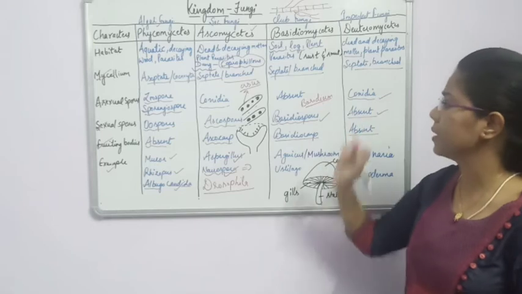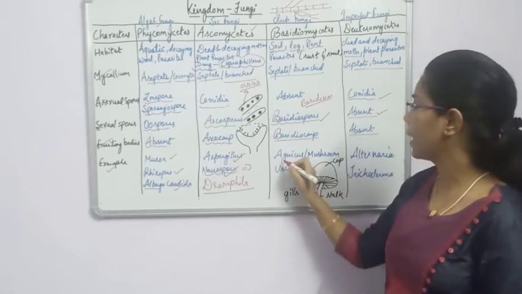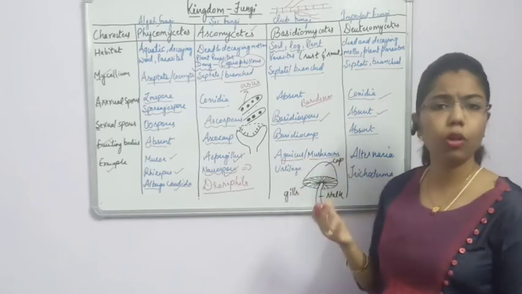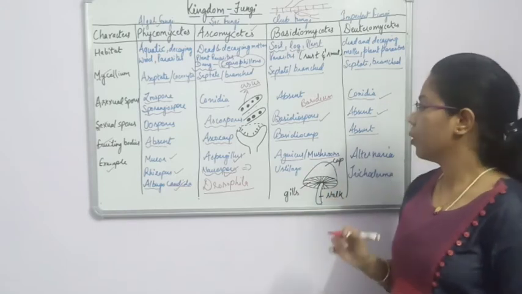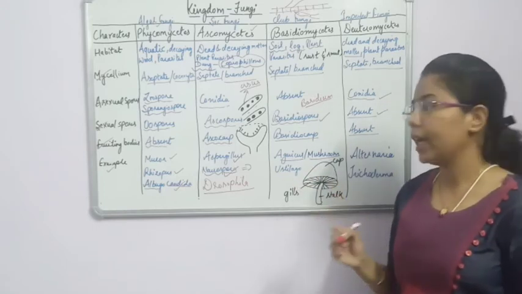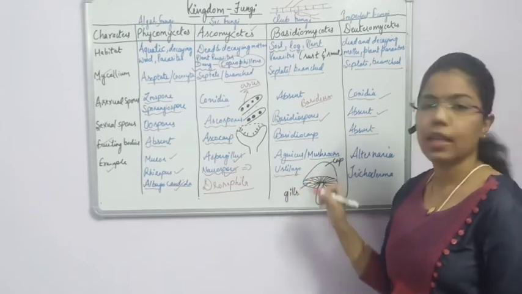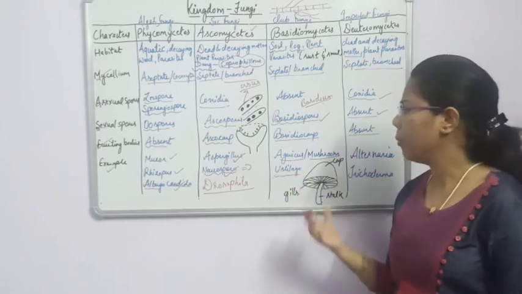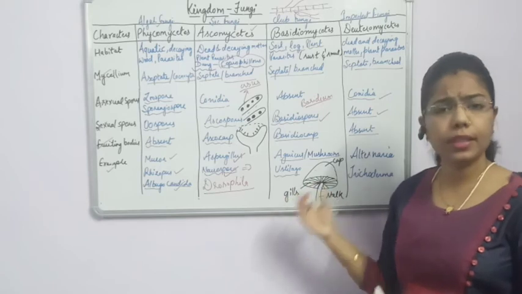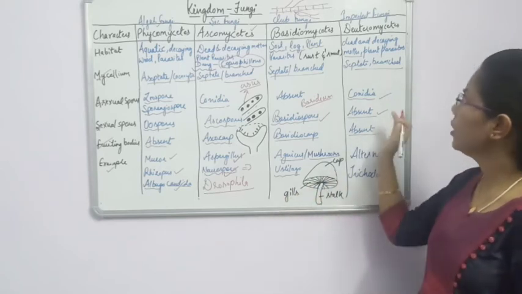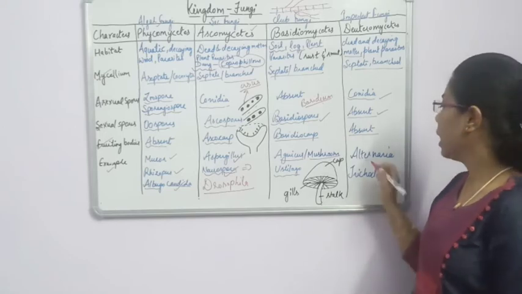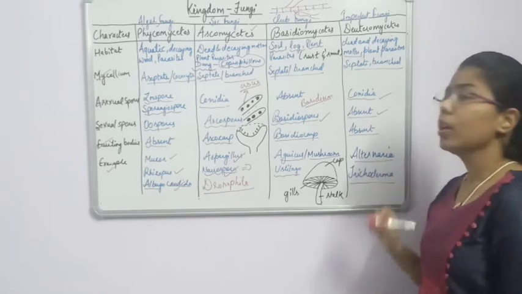Now come to the Basidiomycetes. Examples are Agaricus, mushroom. We all know about the mushroom which we eat. It is also a fungus, and it can be edible. Another one is Ustilago. There are different examples which cause diseases in plants. Now come to the Deuteromycetes. Examples are Alternaria and Trichoderma.